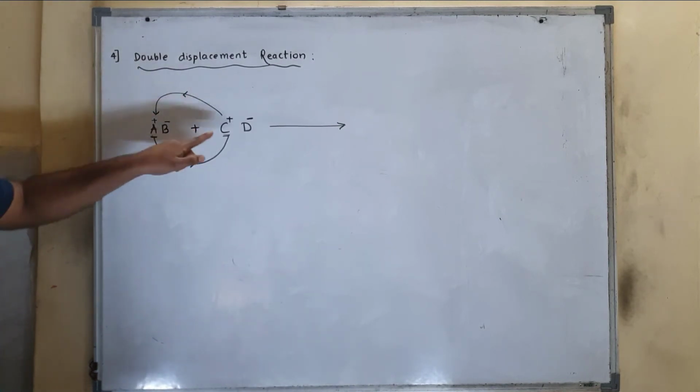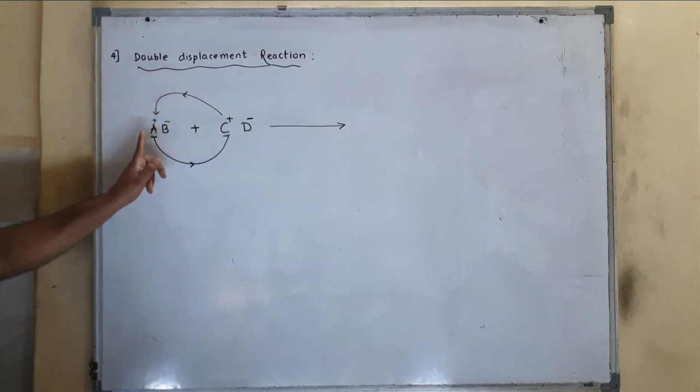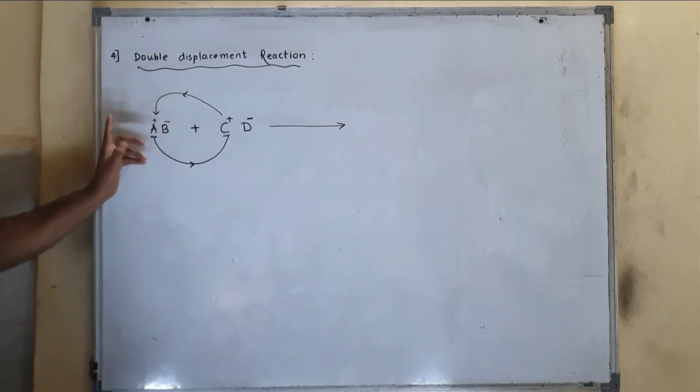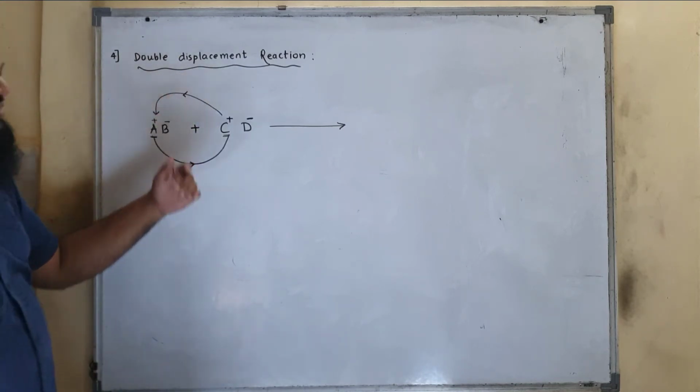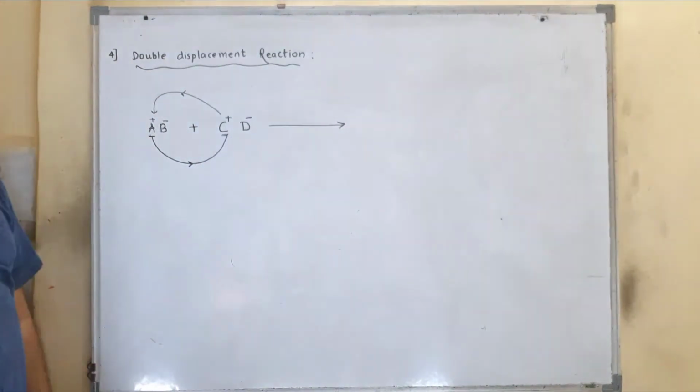One time A is displacing C, and C is also taking the place of A. I mean it is also getting displaced. So here displacement takes place two times. That's why it is called a double displacement reaction.